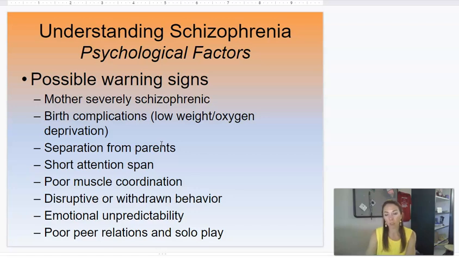Adults that end up being schizophrenic, looking back, tend to have had shorter attention spans as children and poor muscle coordination, and were disruptive, withdrawn, emotionally unpredictable, and not able to make friends very easily, so poor peer relations. Again, this is all looking back, after someone's been diagnosed, at factors that have clustered together in people with schizophrenia.